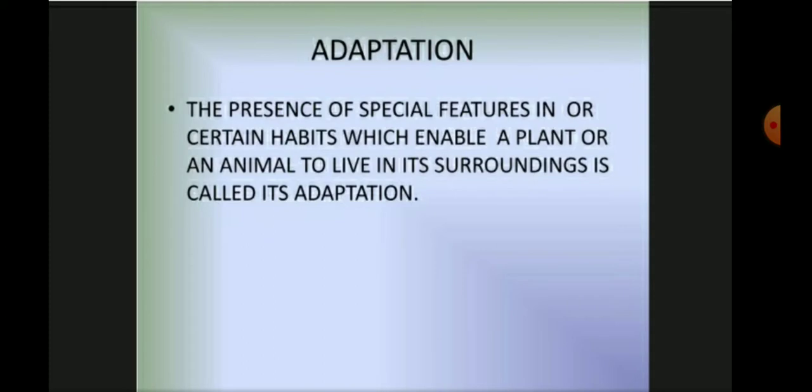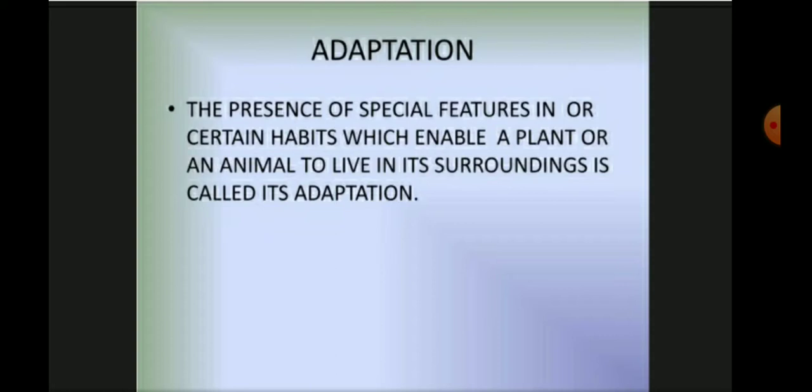So today we are going to discuss adaptation. Children, in a particular habitat, organisms develop features that help them survive in that environment.